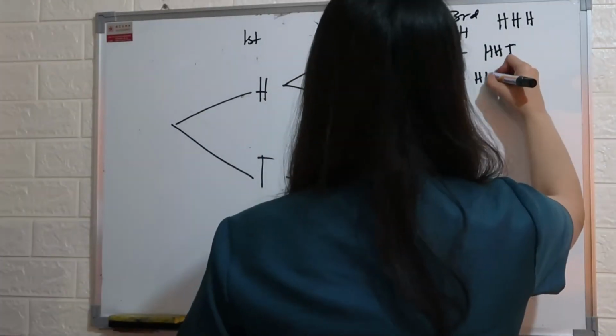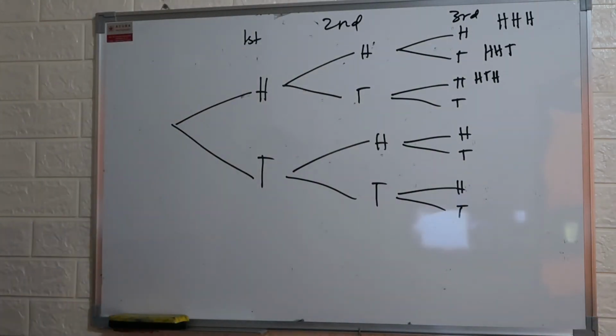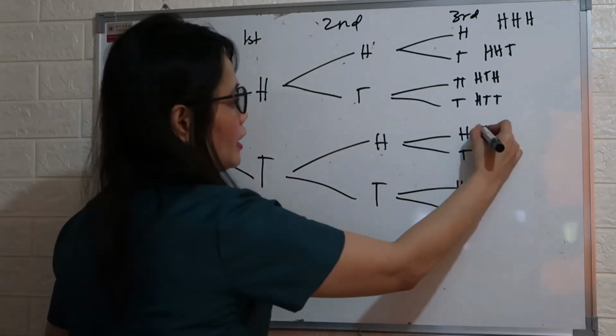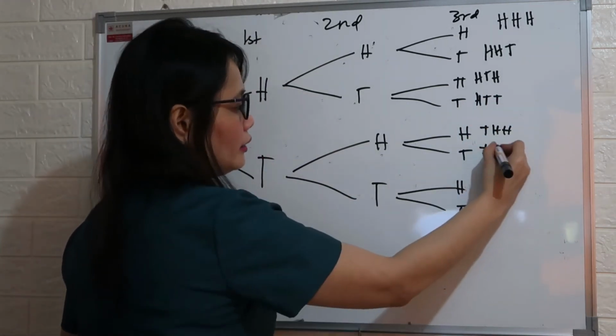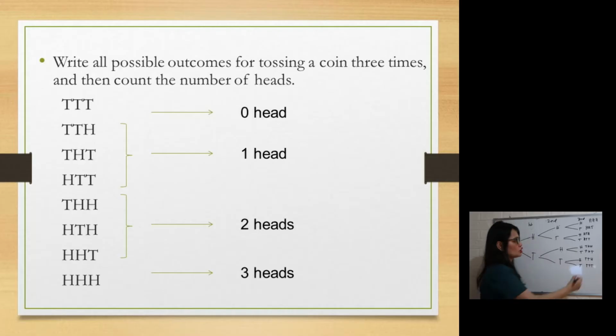Next. Head, tail, tail. Next, it can be tail, head, head. Tail, head, tail. Tail, tail, head, and then 3 tails. So these are the possible outcomes.